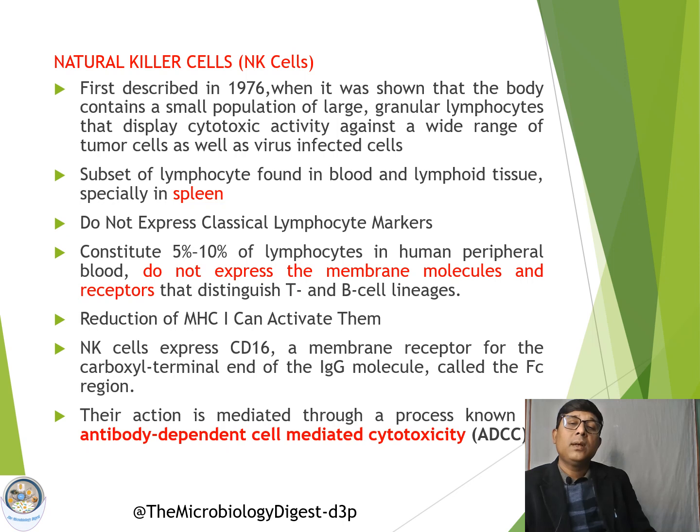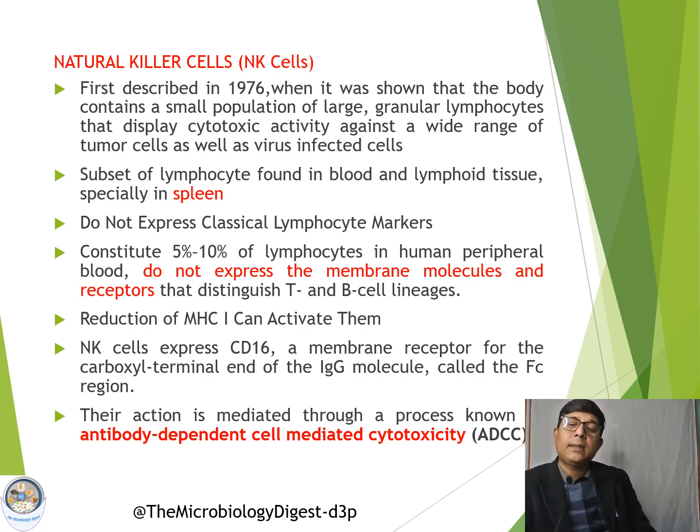Now the third type of lymphocyte is the natural killer cells, or NK cells. These cells were first described in 1976, and they generally do not express any classical lymphocyte markers. These cells express CD16, which is a membrane receptor for the carboxyl terminal of the immunoglobulin molecule.